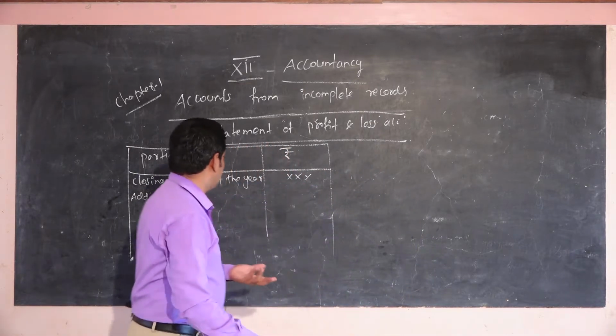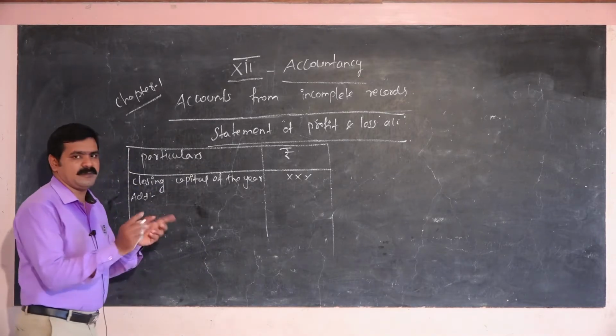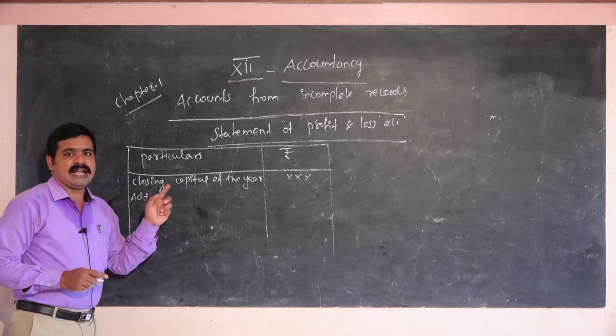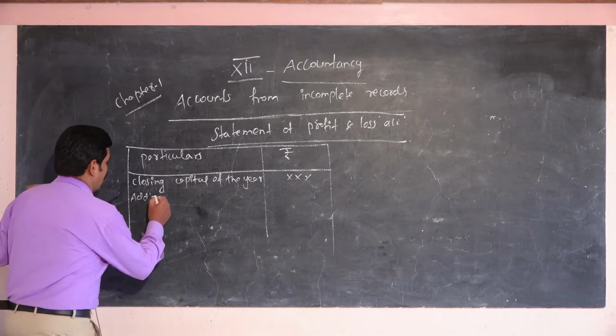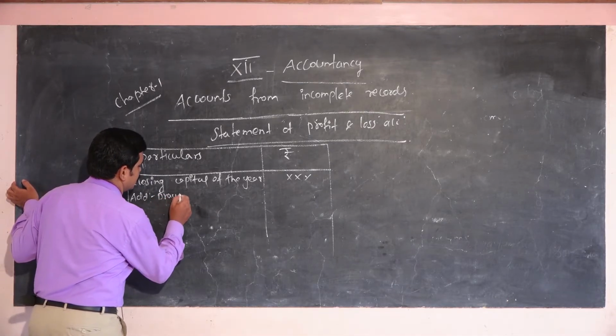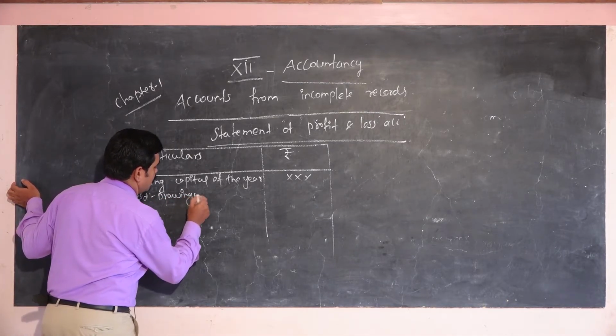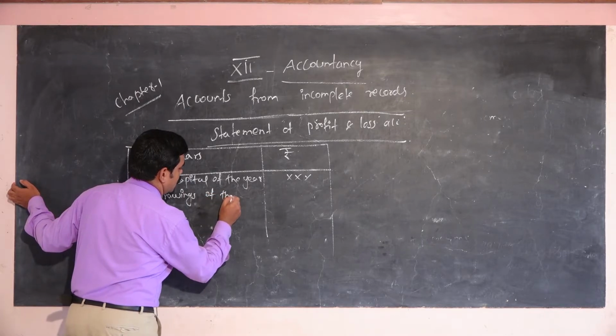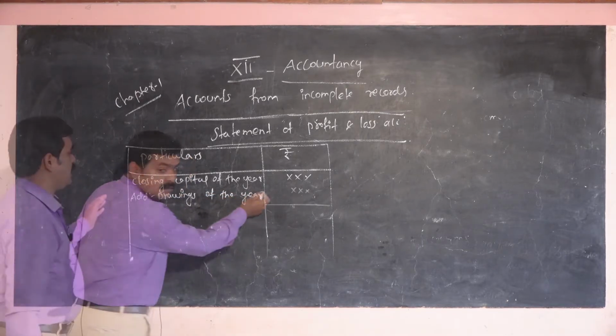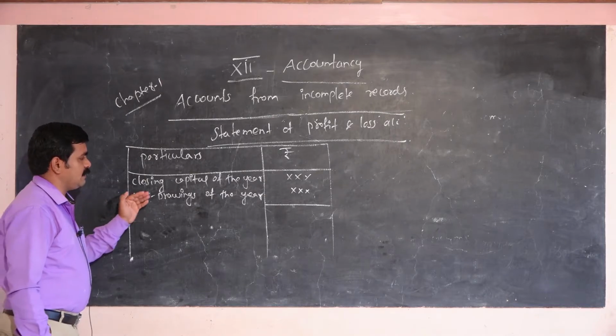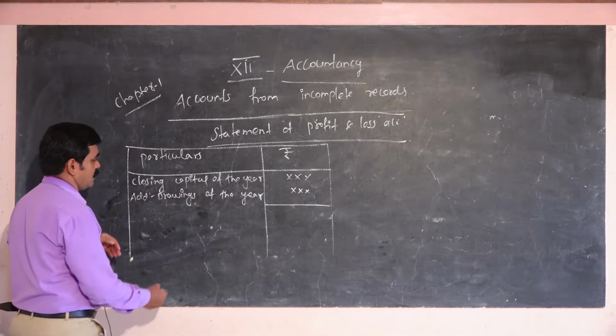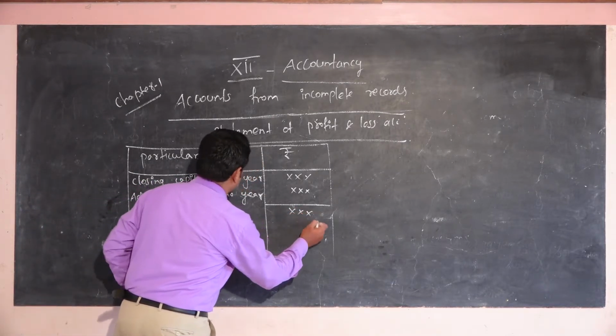Here you have to add, so this is the difference. This is called unsystematic records. So add the drawings of the year to this closing capital and sum the amount in this statement.